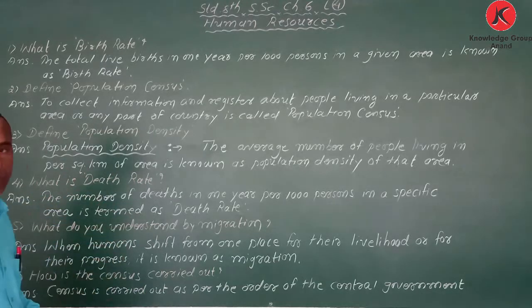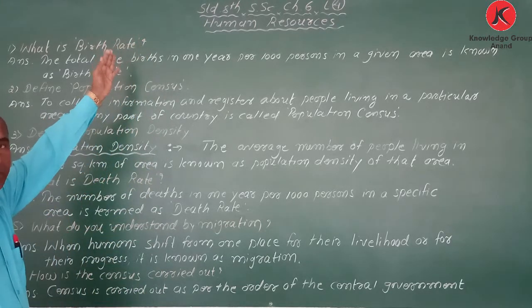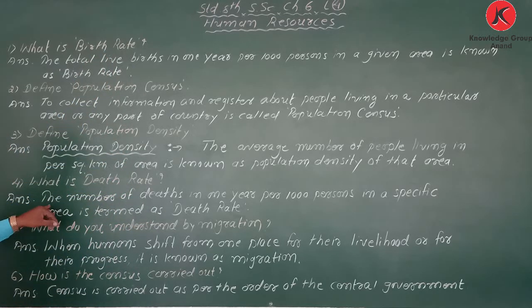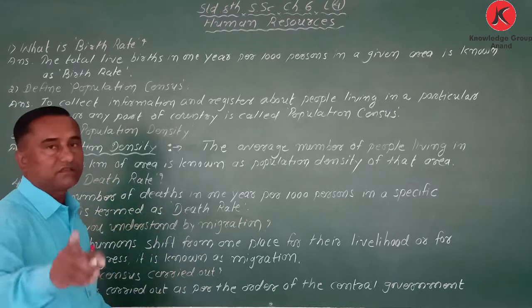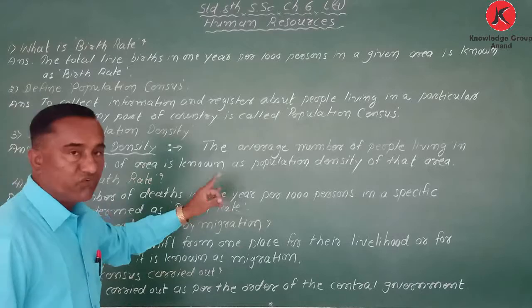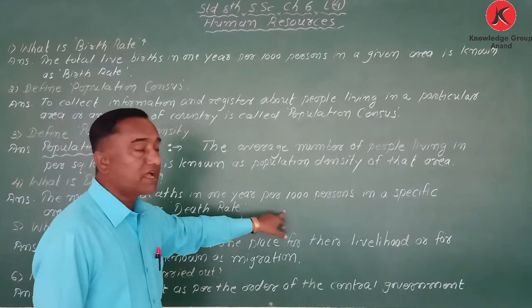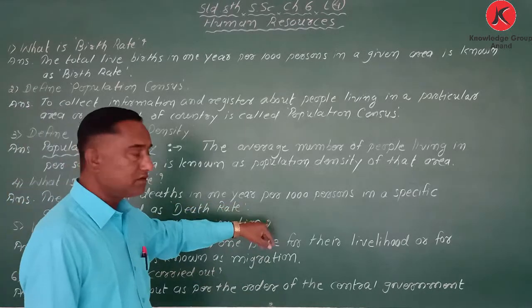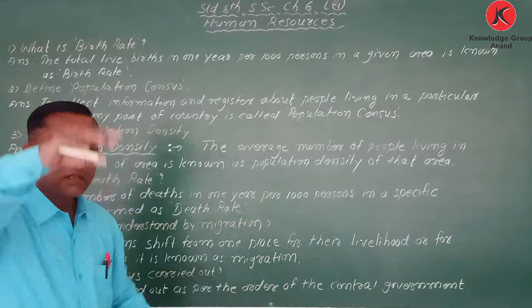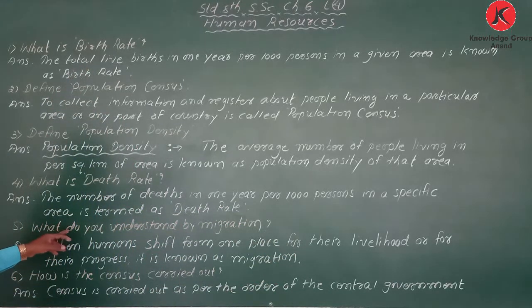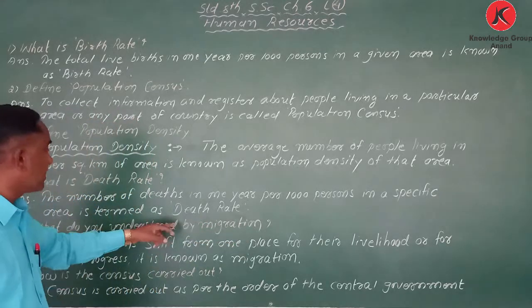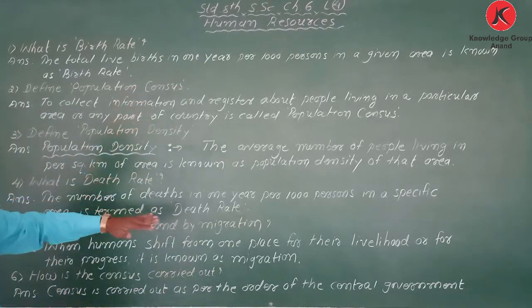Next one, what is death rate? First we have learned about birth rate, live births. Here death rate means some people die. What is death rate? The number of deaths in 1 year per 1,000 persons in a specific area is termed as death rate.